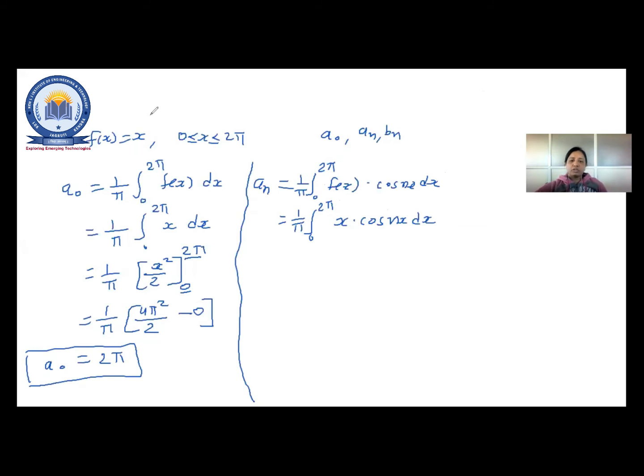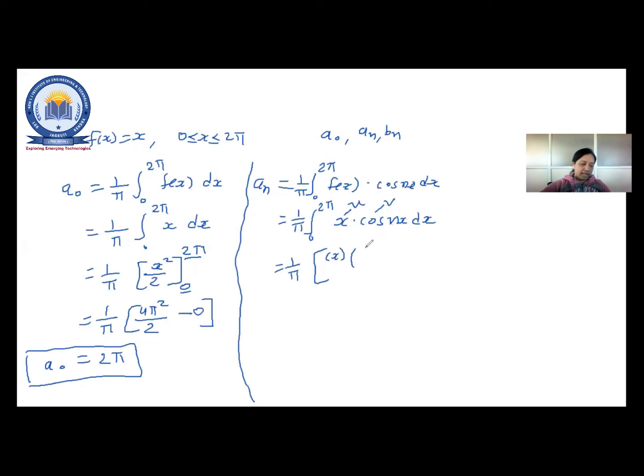x cos nx. So just take x as u and this would be v. Here only x, so only one term is supposed to be there, right? 1 upon pi. So this is u and v, right? So u is as it is. So I'll write a square bracket, x. See, whenever you are applying the general rule, just write down all the terms in separate brackets. That means the first one is for u and the second one is for v. Fine.